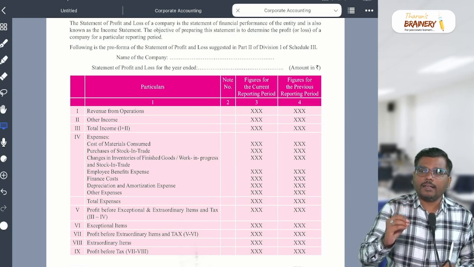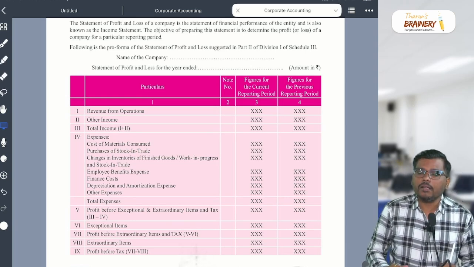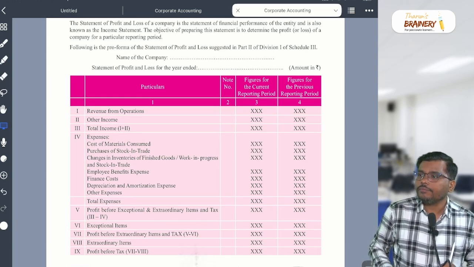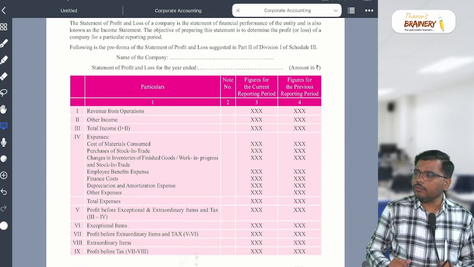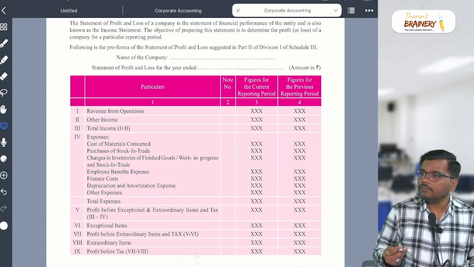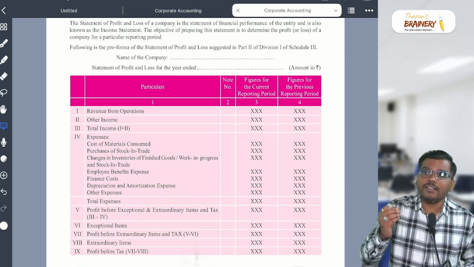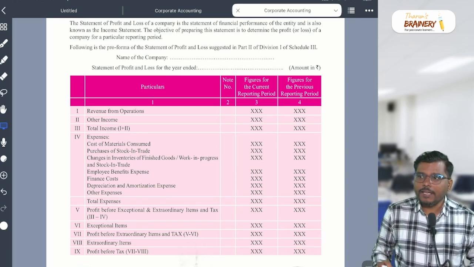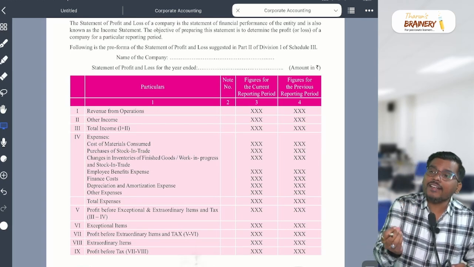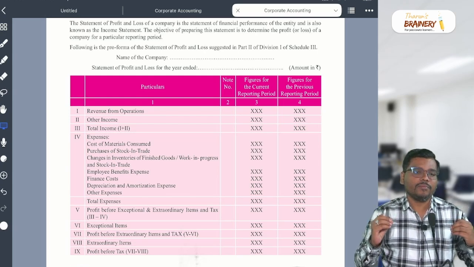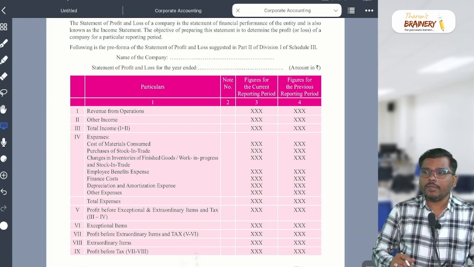Will that 1 lakh as a rent appear in the revenue from operation, or will it appear in the other income? Is it a revenue from operation or other income for you, Tarun? He is not selling. He is getting rent received, other income, correct? Yes or no? So that means other than your main business, if you receive any other income, it will come under other income.